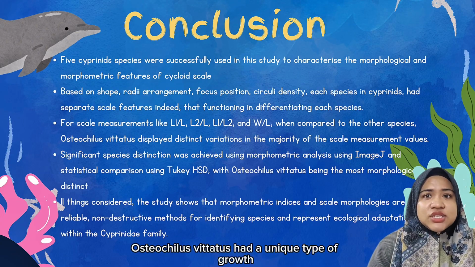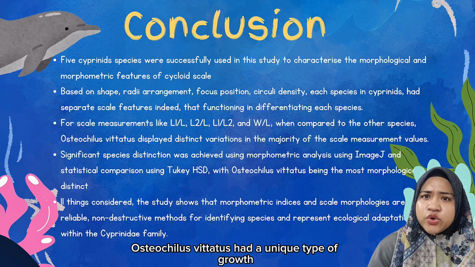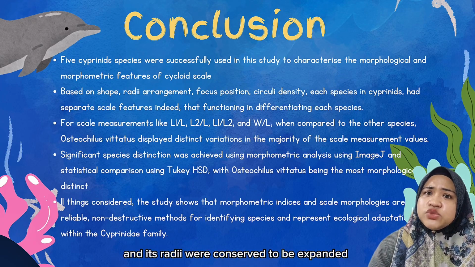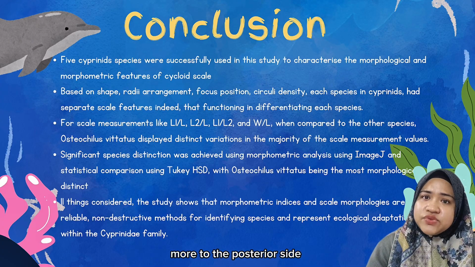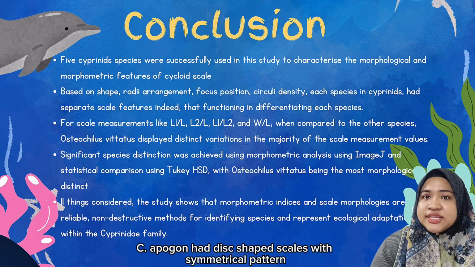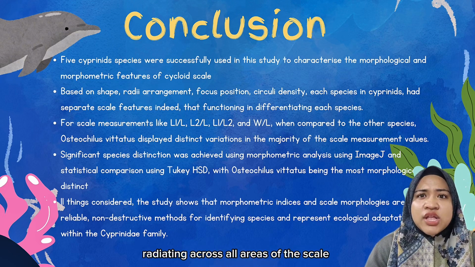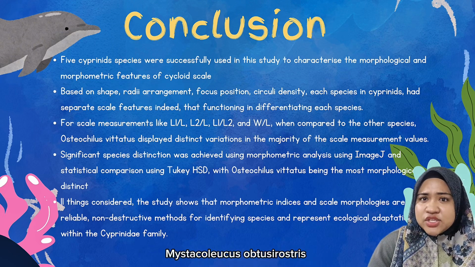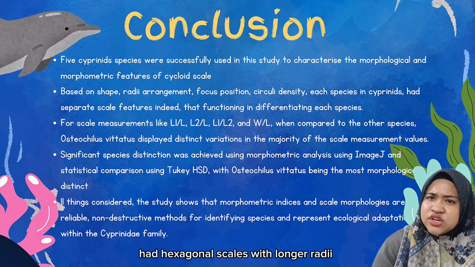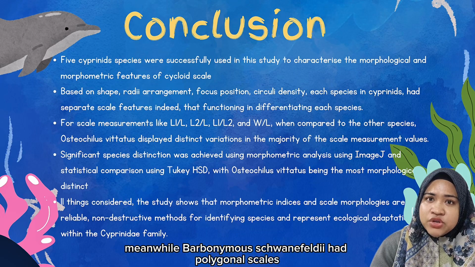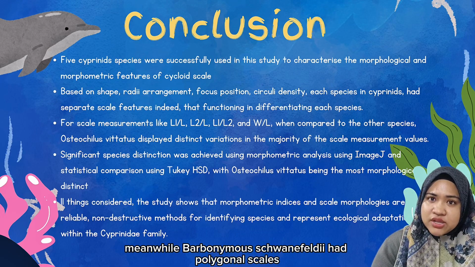the scale. Osteochilus vittatus had a unique type of groove with two known structures of scale, and its radii were observed to be expanded more to the posterior side. C. apogon had disc-shaped scales with symmetrical paired radii extending across all areas of the scale. Mystacoleucus obtusirostris had hexagonal scales with longer radii showing to the posterior field. Meanwhile, Barbonymus schwanenfeldi had polygonal scales.